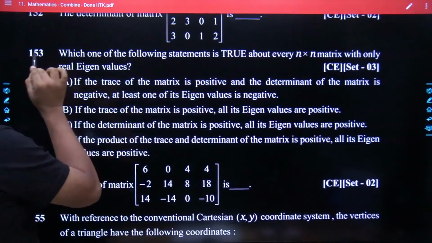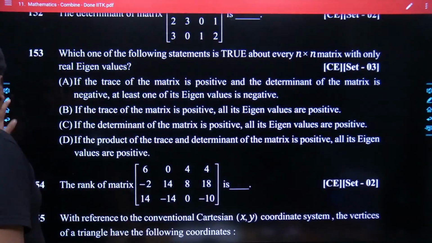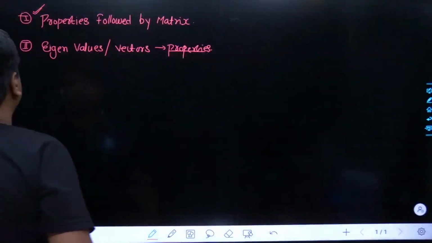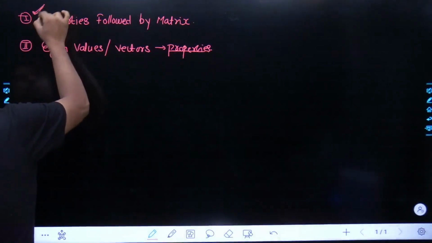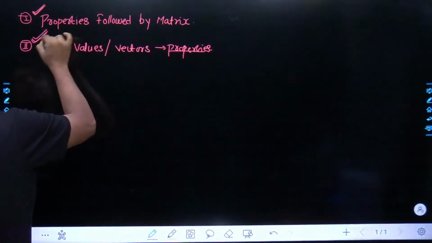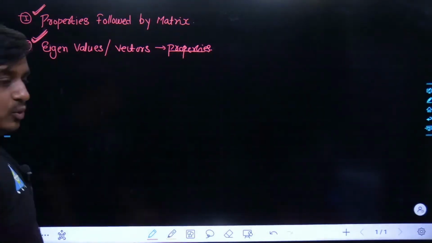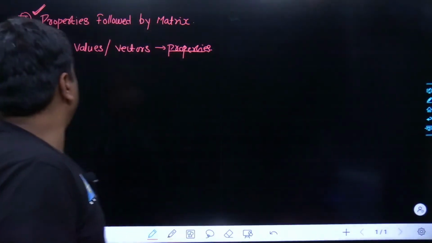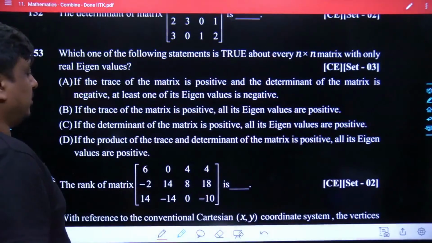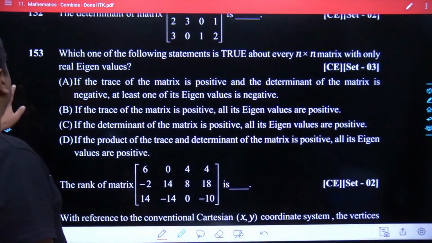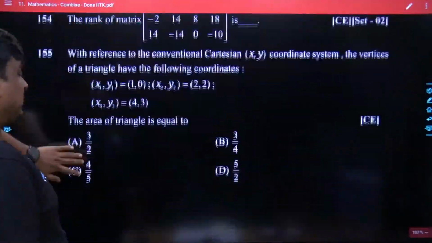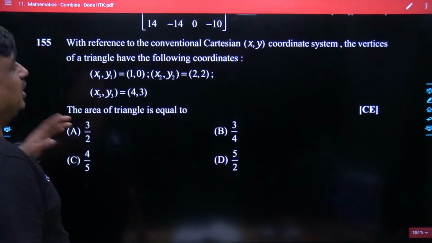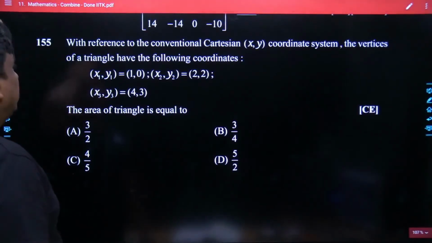Which one of the following statements is true? Matrix only for the real eigenvalues. That's what I'm saying. I don't know why they have been doing so, but they have been more and more cautious about these two subtopics. Even when we went into civil, and started with electronics, the way they have been designing the questions has been almost the same.